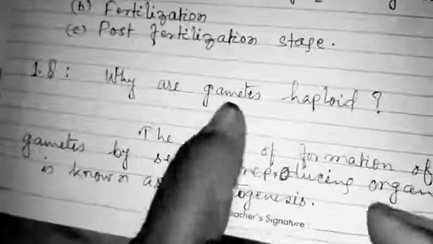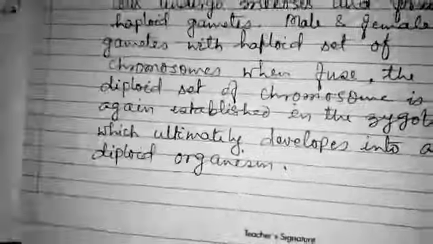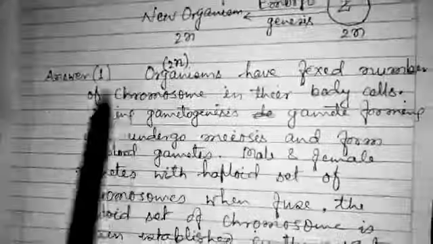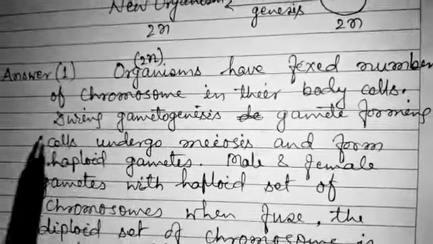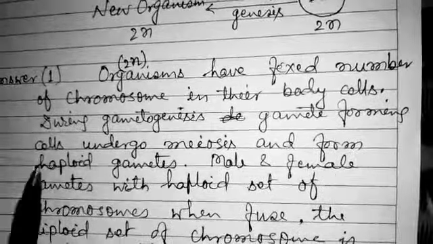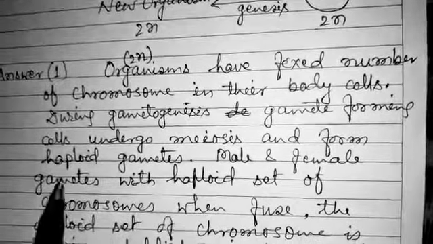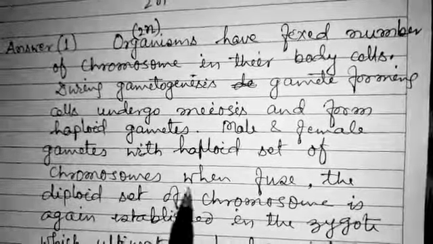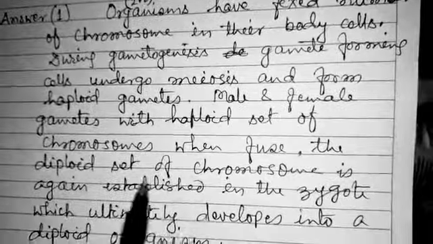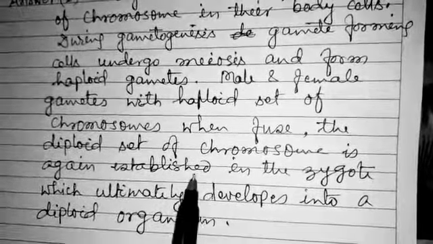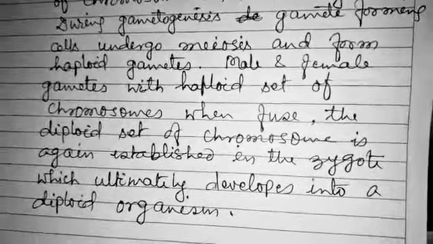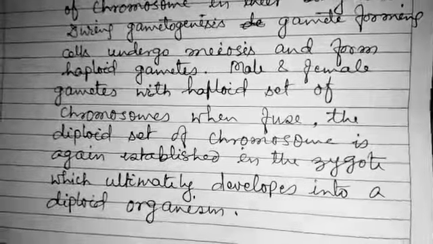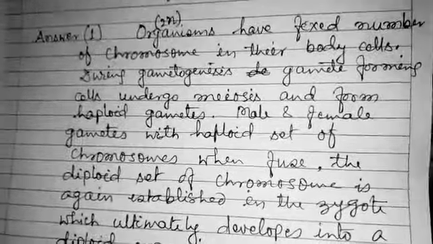This is the question: why are gametes haploid? Organisms have a fixed number of chromosomes in their body cells. During gametogenesis, gamete forming cells undergo meiosis and form haploid gametes, male and female gametes with a haploid set of chromosomes. When fused, the diploid set of chromosomes is again established in the zygote, which ultimately develops into a diploid organism, and thus the chromosome number in the body of the organism is restored.